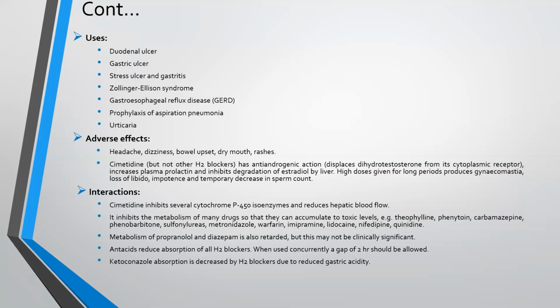Examples: theophylline, phenytoin, carbamazepine, phenobarbital, sulfonylureas, metronidazole, warfarin, imipramine, lidocaine, nifedipine, and quinidine. Metabolism of propranolol and diazepam is also retarded, but this may not be clinically significant.